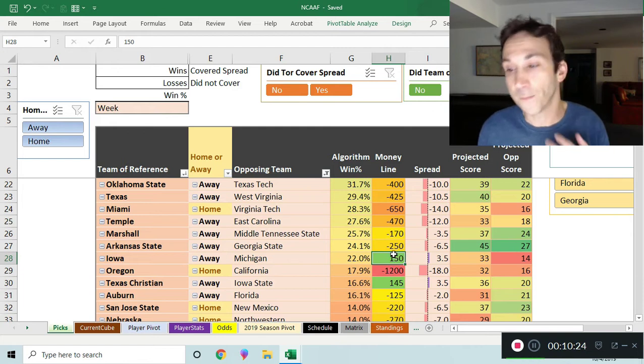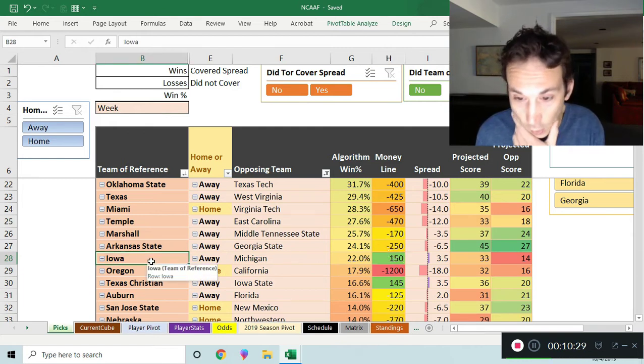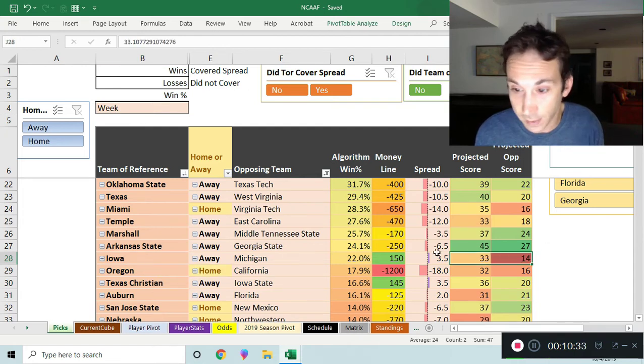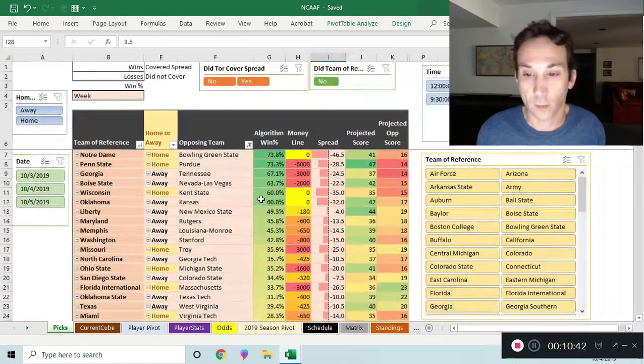So if there's one underdog this file says to pick, it's only going to be Iowa over Michigan, which sounds like no way, but apparently this file knows what it's talking about. And you can even take them on the spread line, plus 3.5 points, and that's probably a great bet for a parlay or a round robin. So that's kind of how this works.